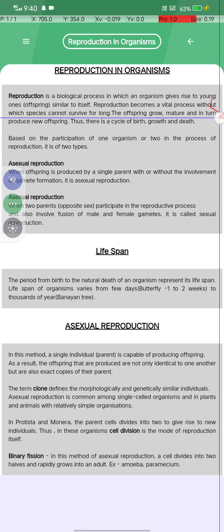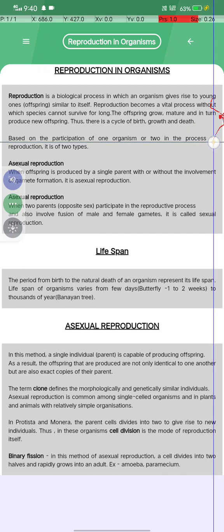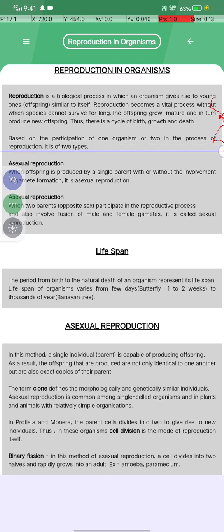Okay, the offspring grow and mature and in turn produce new offspring. Thus, there is a cycle of birth, growth, and death. Based on the participation of one organism or two in the process of reproduction, it is of two types.